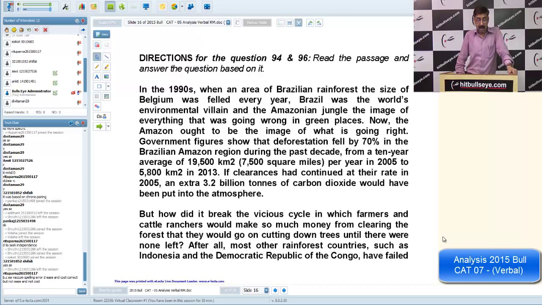So it is now the last passage, I think 94 to 96. I picked up only one or two questions. It is about the Brazilian rainforest, a very important issue taken up by the passage: how the Brazilian government was able to curb the cutting of the rainforest, using two or three techniques like rewarding, giving incentives, making stricter laws. And he has highlighted three or four time frames also, during this happened, during this happened.